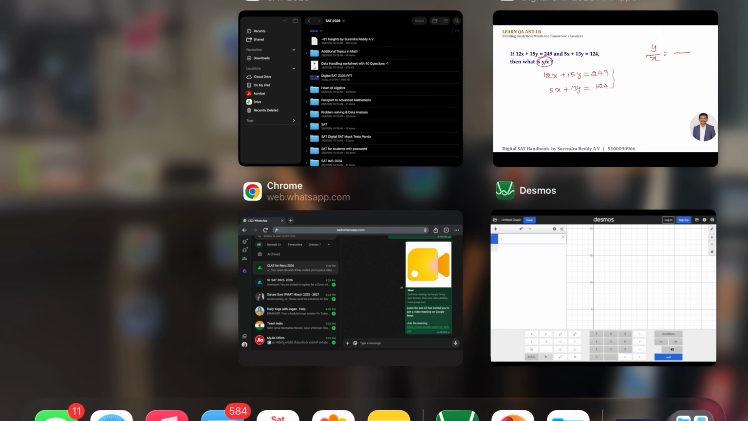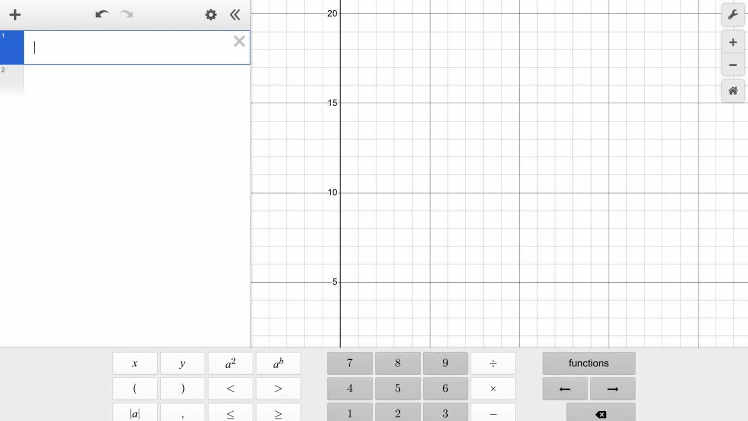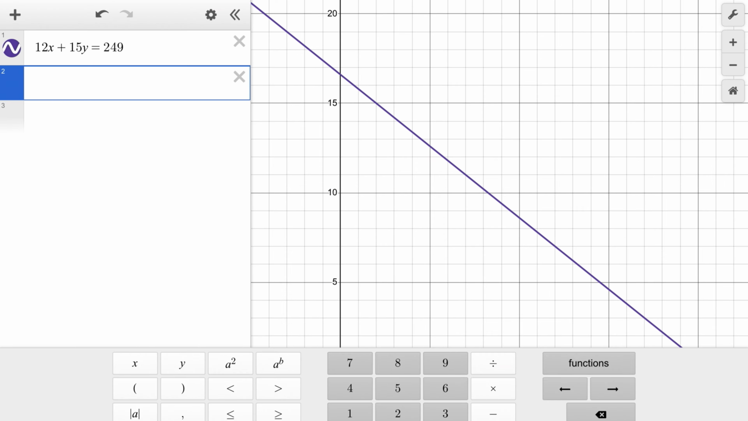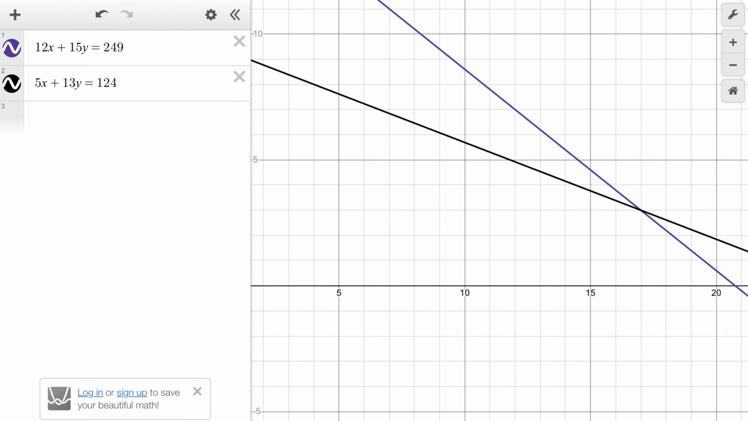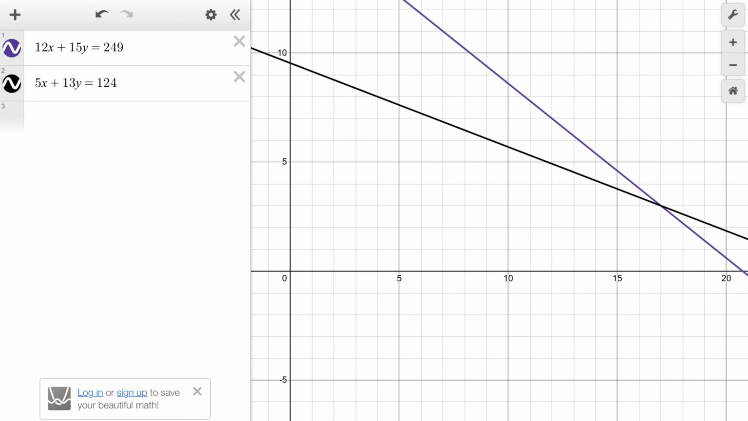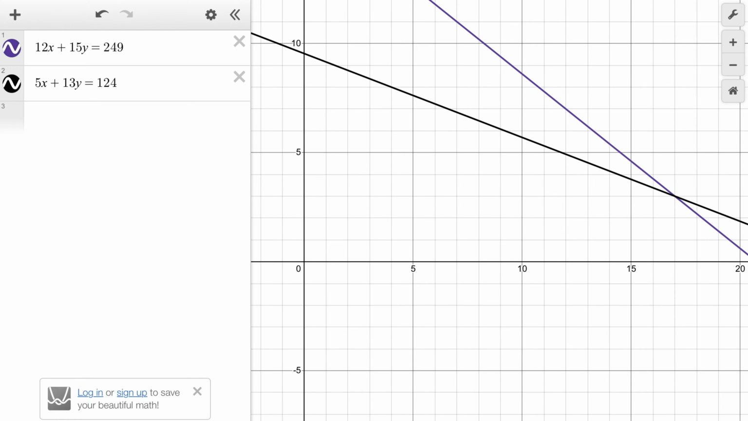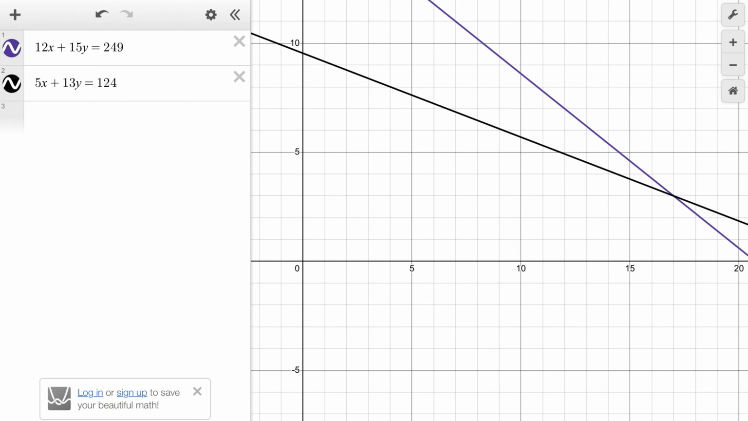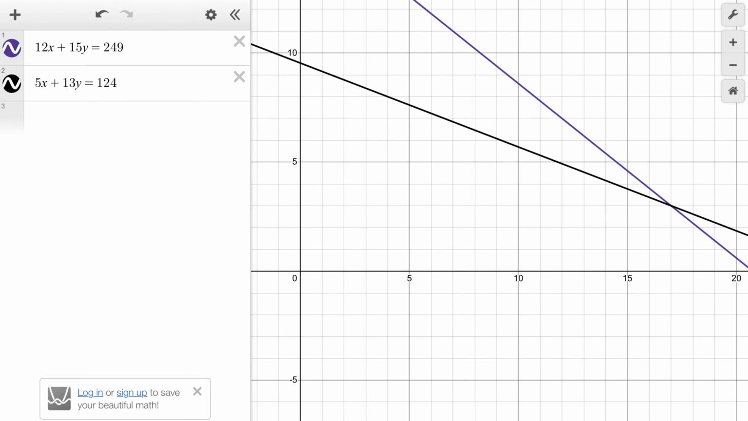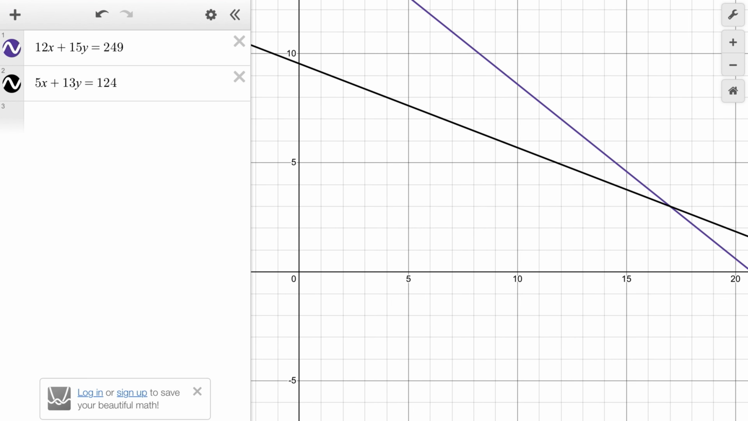Let's go to the Desmos calculator. Now let me type the equations: 12x plus 15y is equal to 249, and another equation, 5x plus 13y is equal to 124. Now do you see we are getting the point of intersection. What is the point of intersection? If you observe the x coordinate, this is 5, this is 10, 15, 16, 17. So the x coordinate is 17 for this equation. What is the y coordinate, dear students? 1, 2, 3. So x is 17 and y is 3.